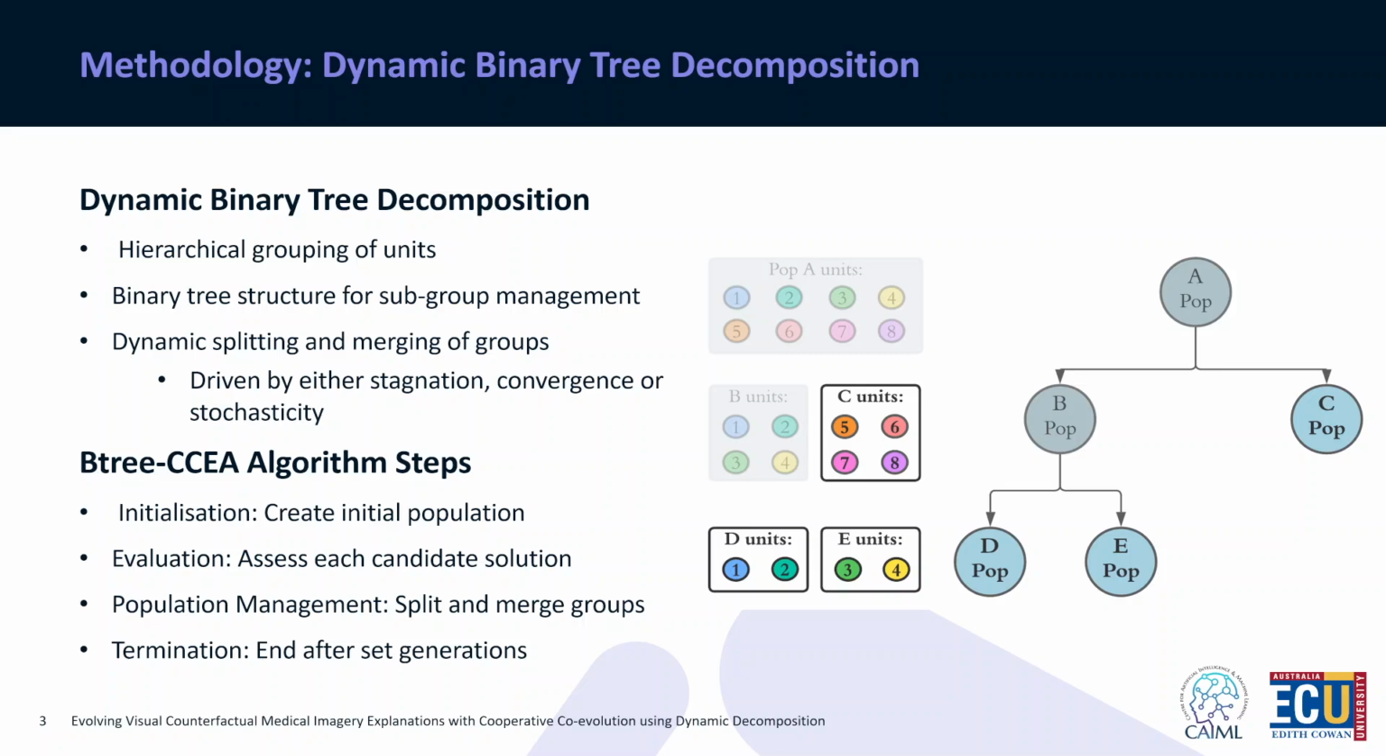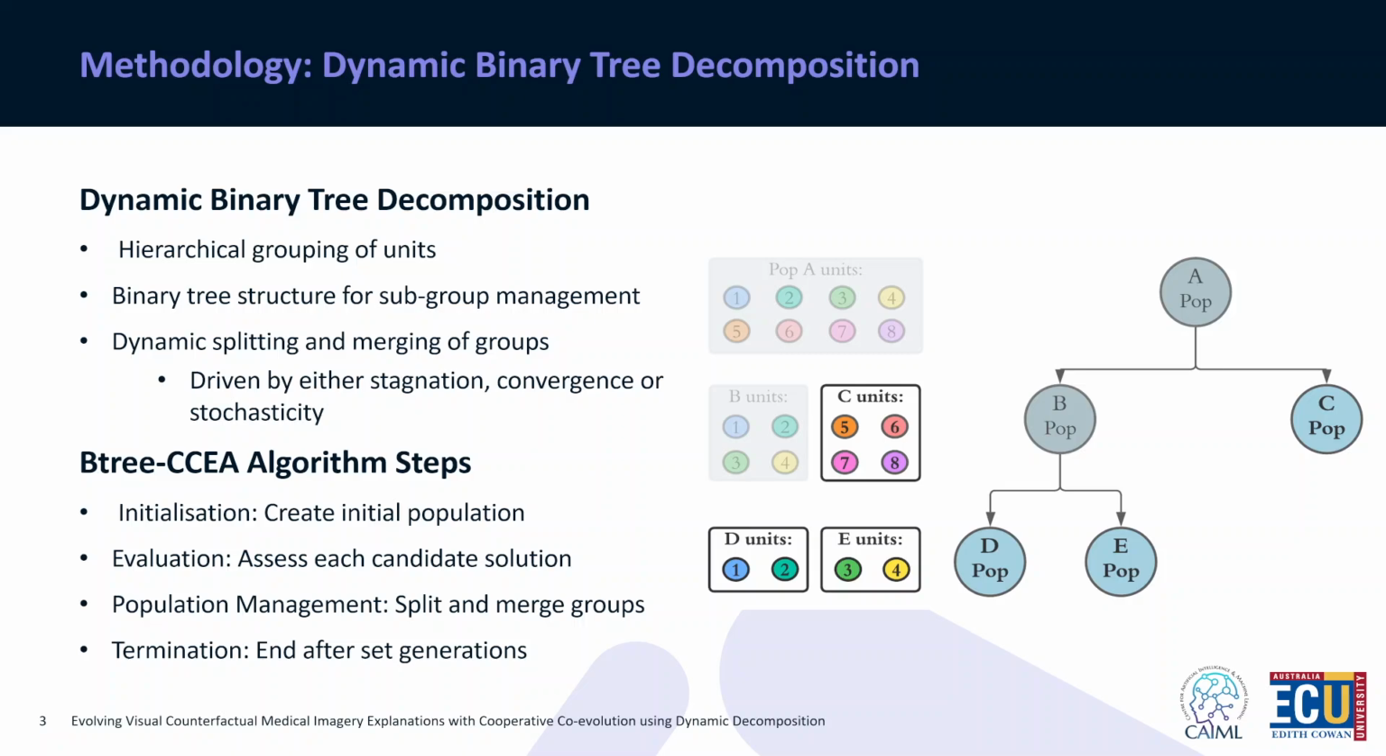To solve this problem, we have developed a novel dynamic binary tree decomposition approach named the B-tree CCEA that simultaneously evolves the optimal subgrouping of units and behaviors for those subgroups that, when working together, can defeat their opponent. Initially, we attempt to evolve successful behaviors for all units in one big group, the root node of the binary tree, as seen in the image with Pop A evolving a single clone behavior controller for all the units.